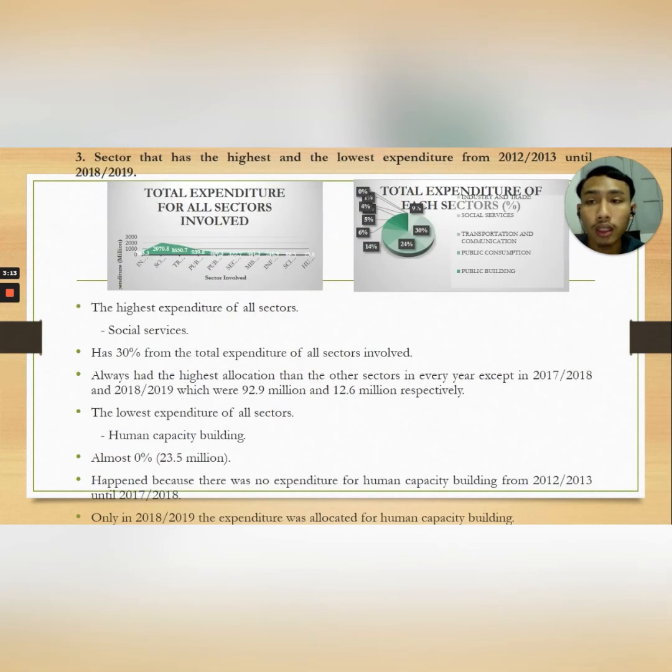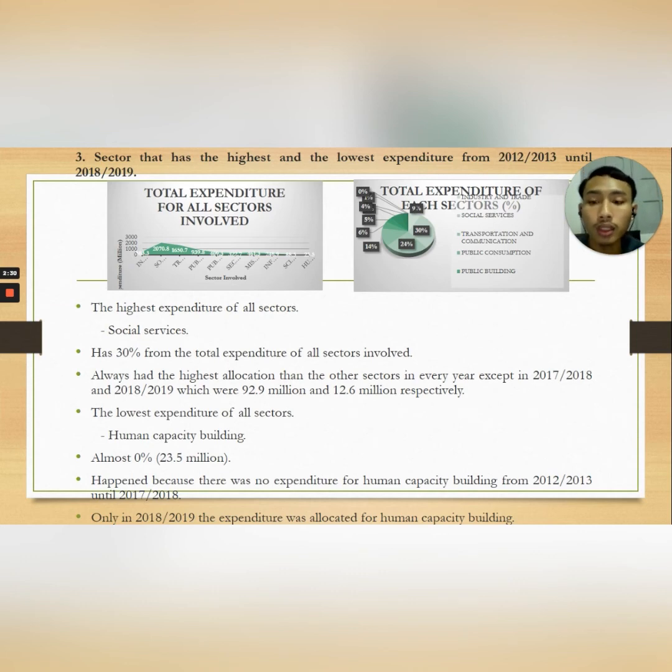Furthermore, we need to identify which sector has the highest and the lowest expenditure from 2012-2013 until 2018-2019. From the analysis, the highest expenditure of all sectors is the social service sector. It has 30% from the total expenditure of all sectors involved. This happened because the social service always had the highest allocation compared to the other sectors in every year, except in 2017-2018 and 2018-2019, which were 92.9 million and 12.6 million respectively.